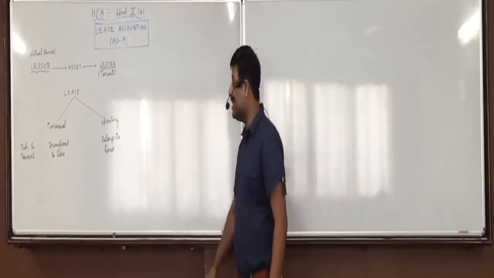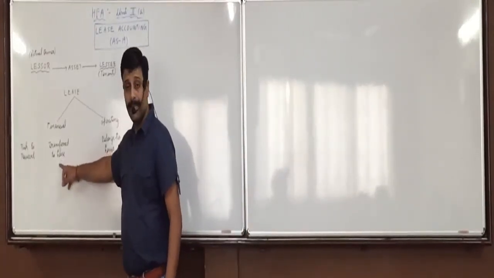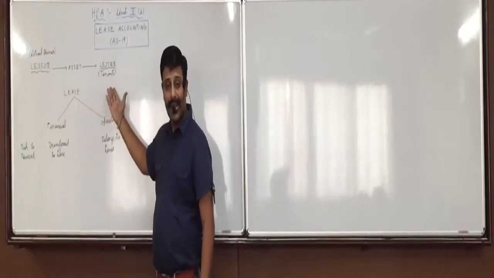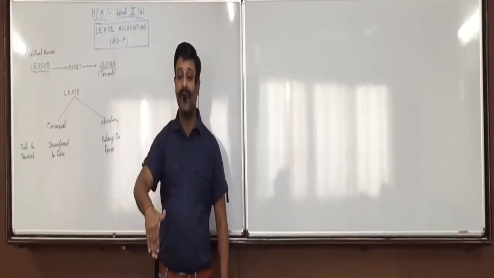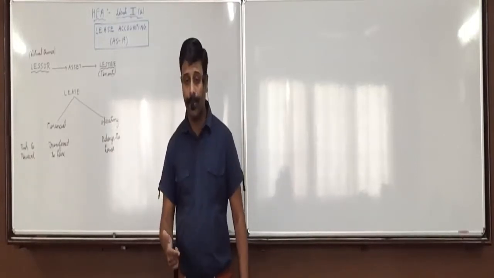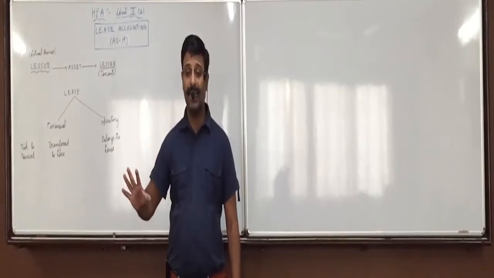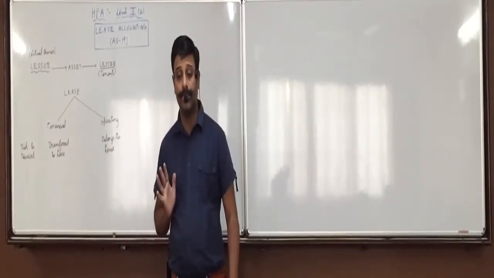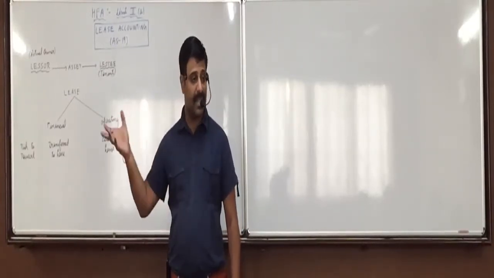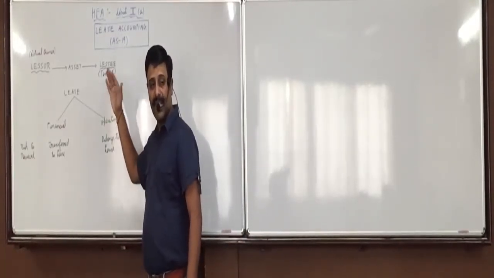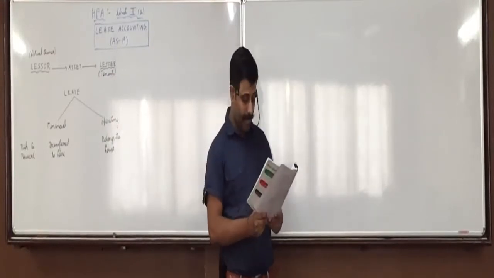So what is finance lease? Risk and rewards are transferred to the lessee. Basically, who is the owner, lessor or lessee? The lessee is the owner, because if damage takes place in between, the lessee has to bear it. So accounting is done as if the lessee is the owner of the asset. Means the lessee will provide depreciation. In the books of the lessee we are talking about, accounting will be done as if he is the owner of the asset.